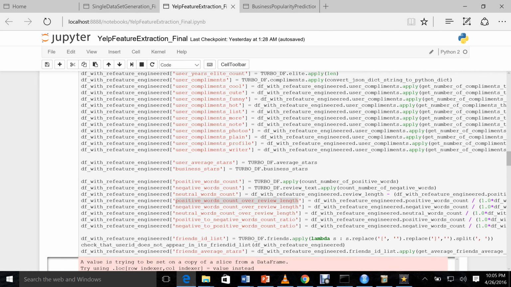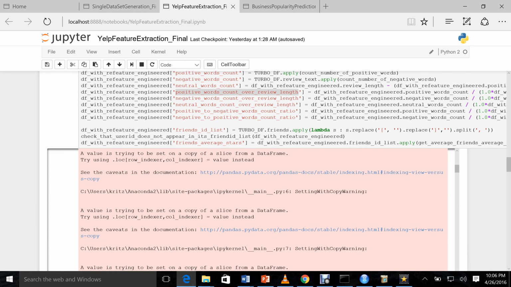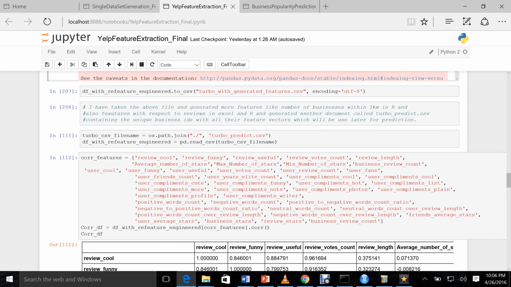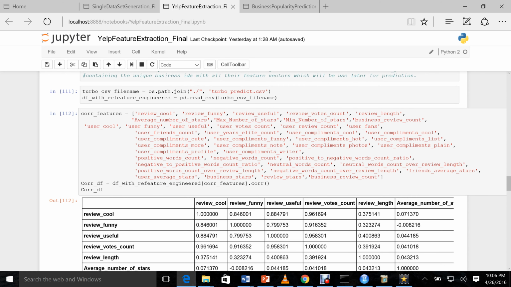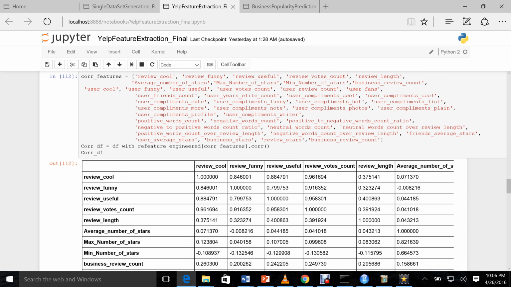The positive word count, the negative word count, and the neutral word count are features that turned out to be a lot more important in predicting the business attention. What we've done is generate all the features and write them into a particular CSV. We also found the correlation among the different features, just to come up with logical subsets of the features to predict the business attention.